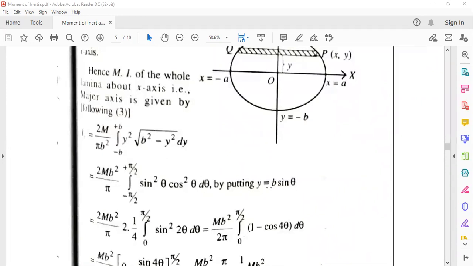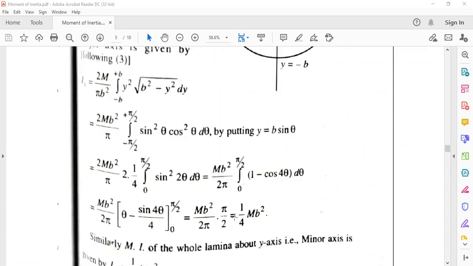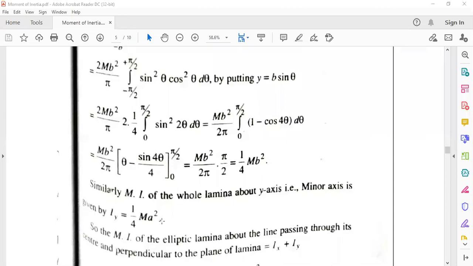So when y equal to b, then sin theta is 1, so theta equal to pi by 2. When y equal to minus b, then sin theta equal to minus 1. So the limit is changed in the part of theta, it is coming like that. So it is the simple integration that is done here. After that it is coming that 1 by 4 m b square. It is for x axis. When we are taking about the y axis, it will be coming 1 by 4 m a square.